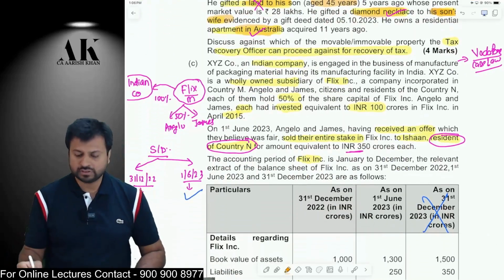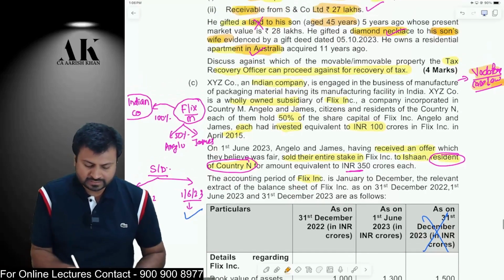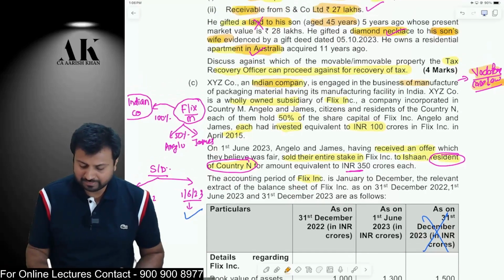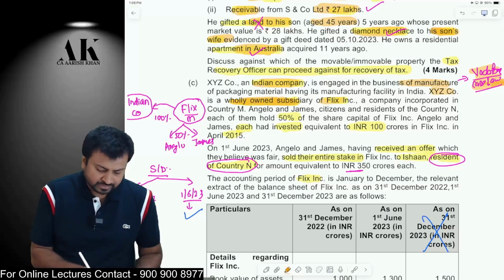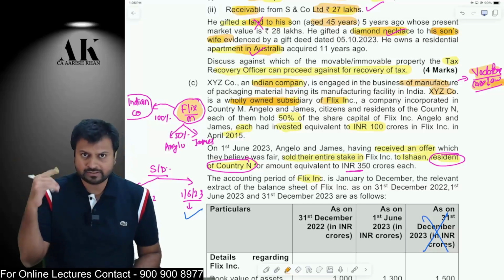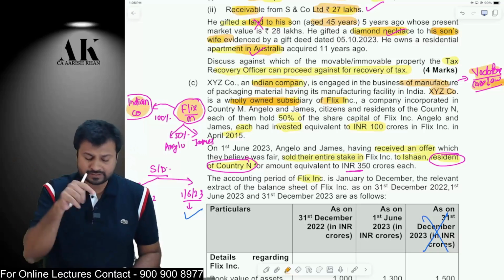Now the next question is on the Vodafone case law and its effects. There is an Indian company, XYZ Indian company. This company is engaged in manufacturing and packing material, and it is a wholly owned subsidiary of Flix Inc. So listen carefully. Flix Inc. is in country M, which is a foreign company. The Indian company is a 100% subsidiary of Flix Inc.